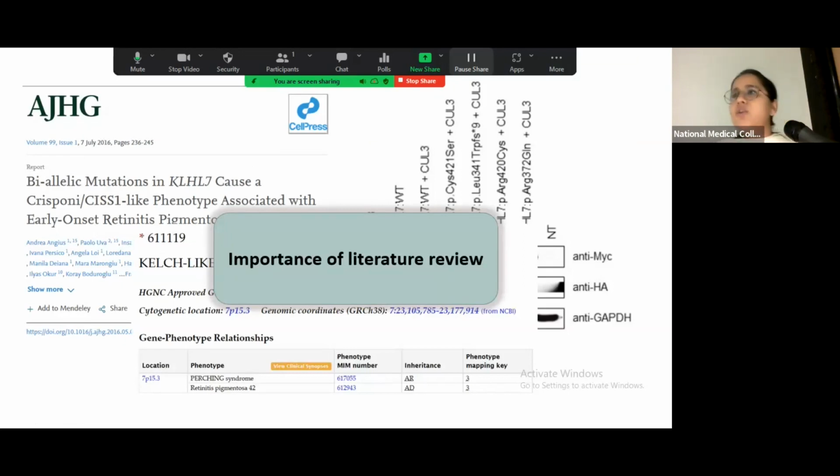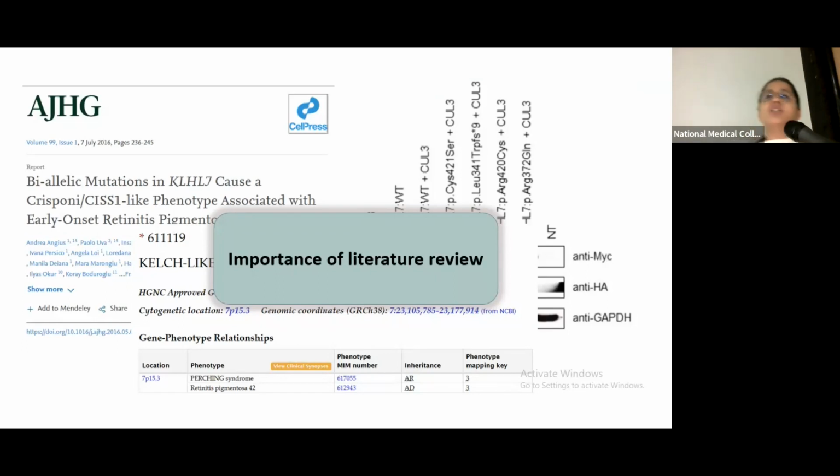So this shows that not only population and disease databases, it's also important to look up the literature associated with that particular variant, and this becomes most important when we're looking at very, very rare disorders.